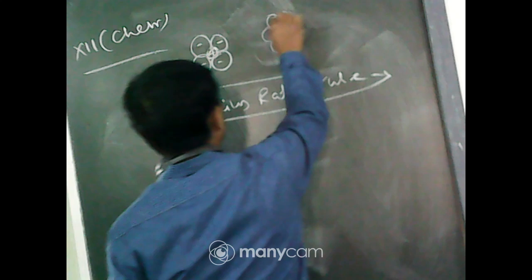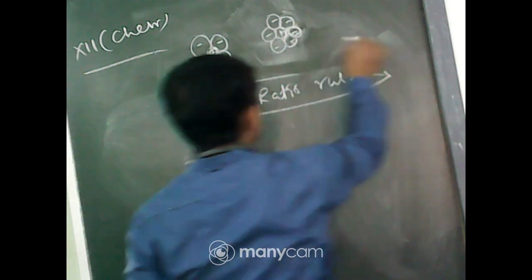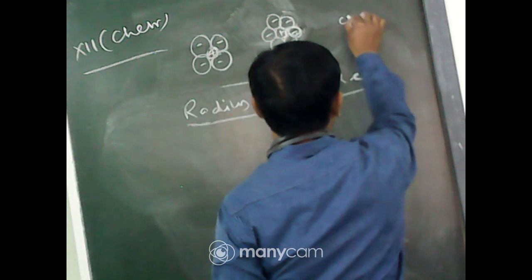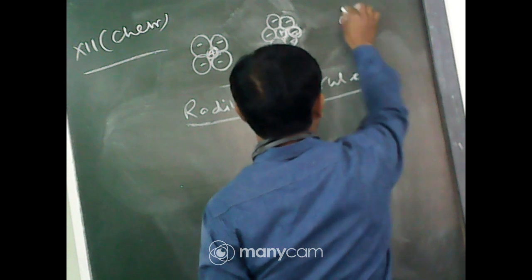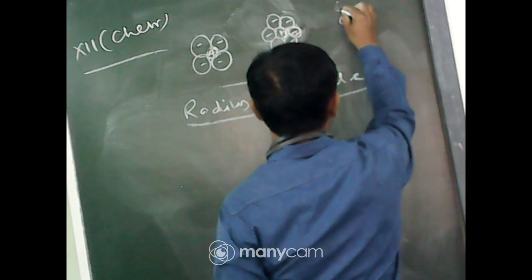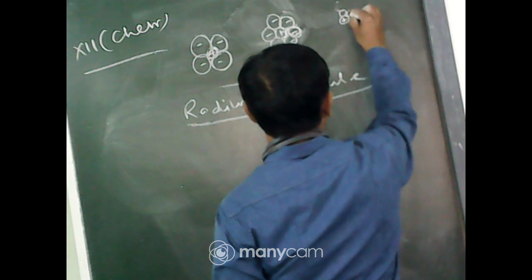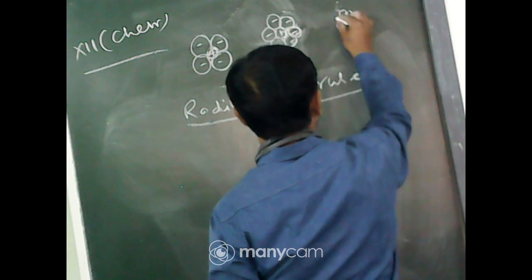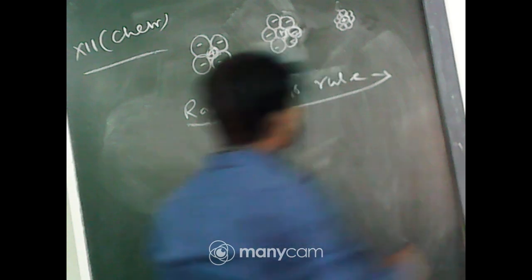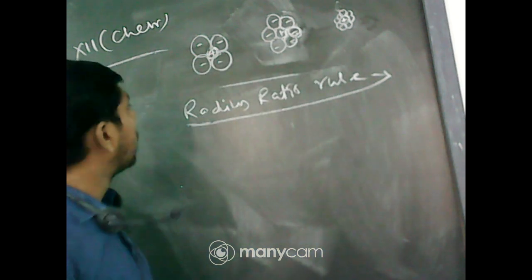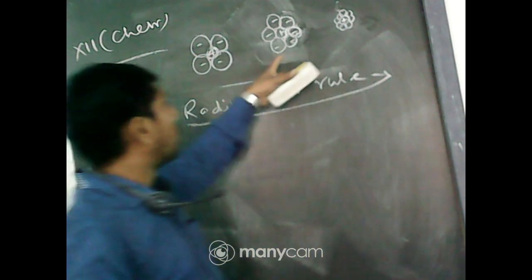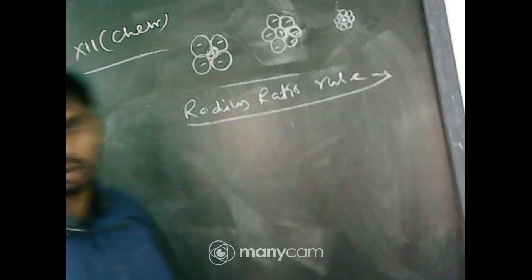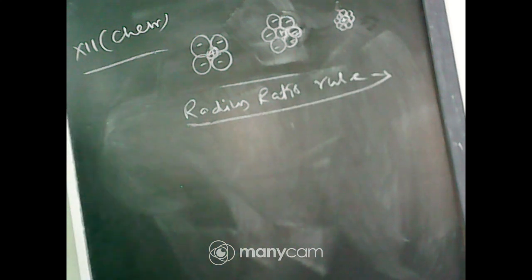In the case of coordination number 8, there are 8 such nearest neighbors. So this is tetrahedral, this is octahedral, and this is coordination number 8.